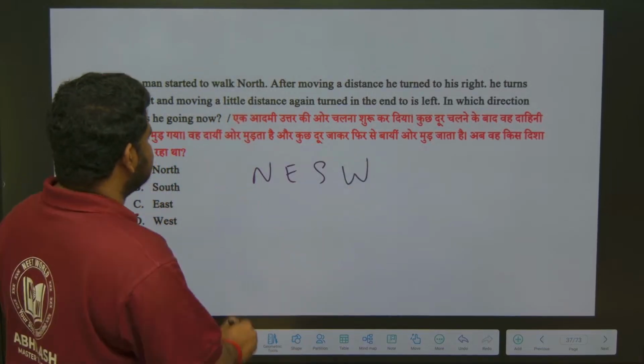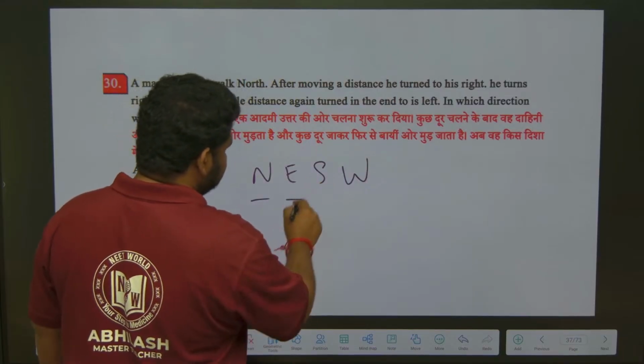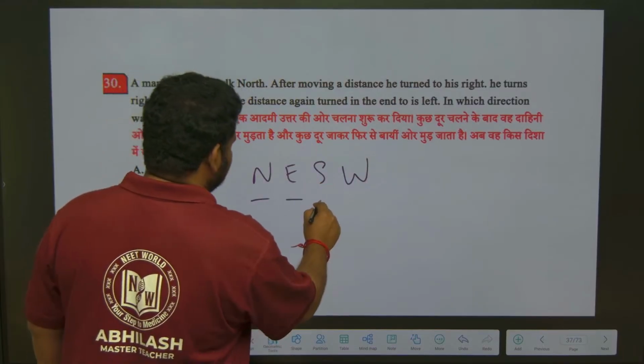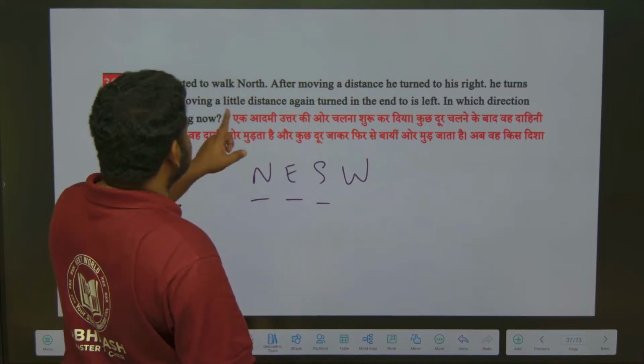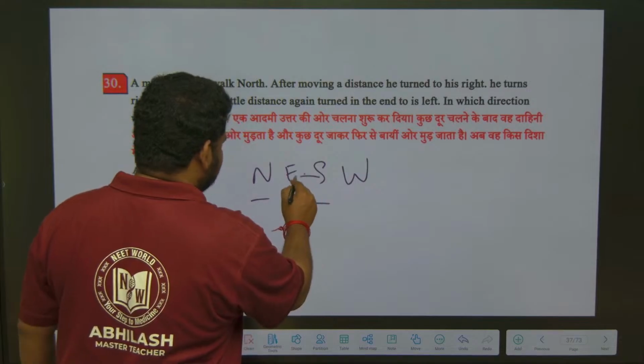So first is north. Then after moving a distance, he turned to his right. Right means he will come to east. He turns right again. Okay, fine. And moving a little distance again, in the end he turns to his left. Turning to his left means he will come again here.